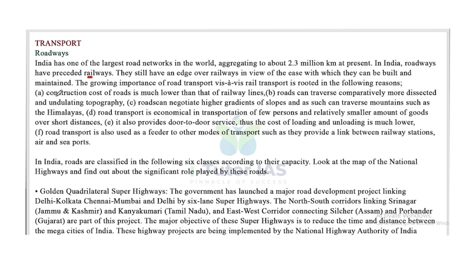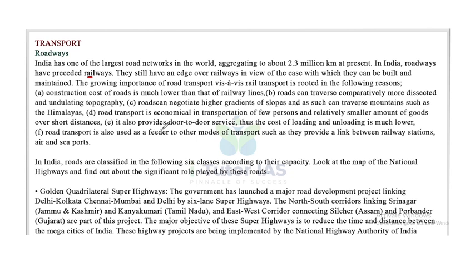First, construction cost of roads is much lower than that of railway lines. Roads can traverse comparatively more dissected and undulating topography. Roads can negotiate higher gradients of slopes and as such can traverse mountains such as the Himalayas. Road transport is economical in transportation of few persons and a relatively smaller amount of goods over short distances.